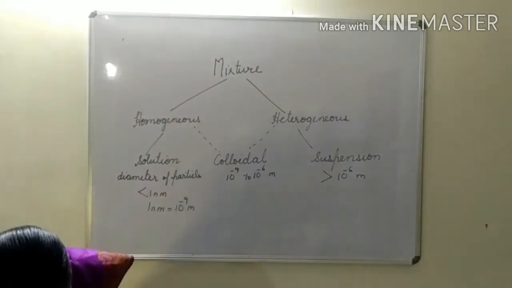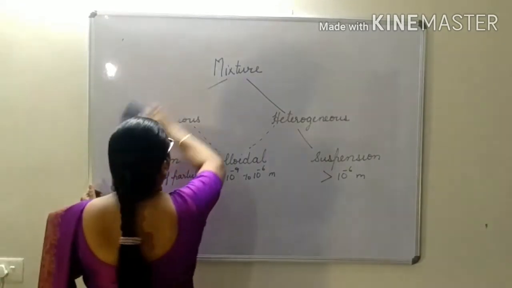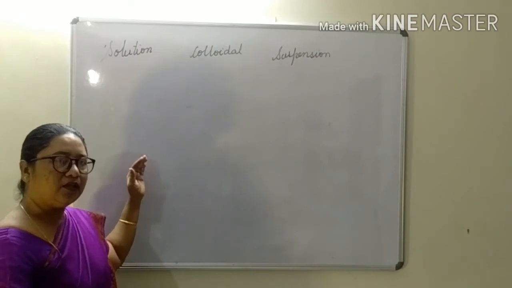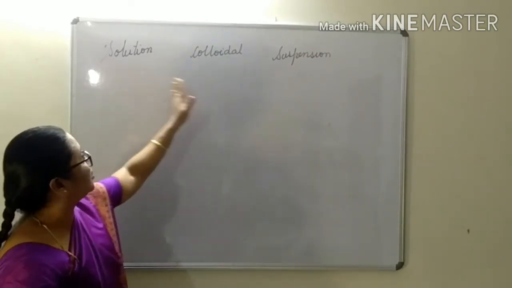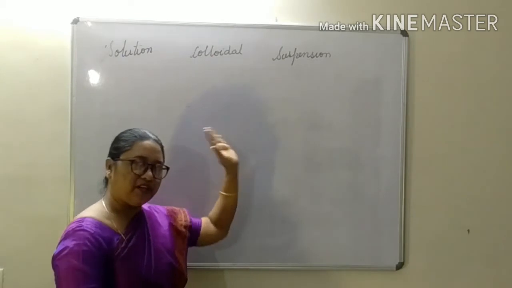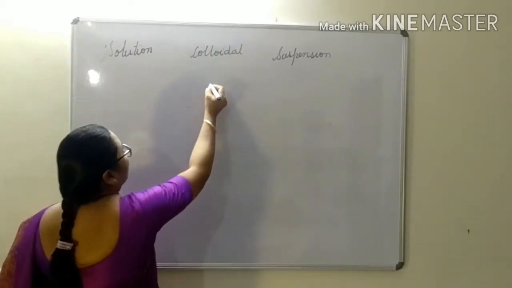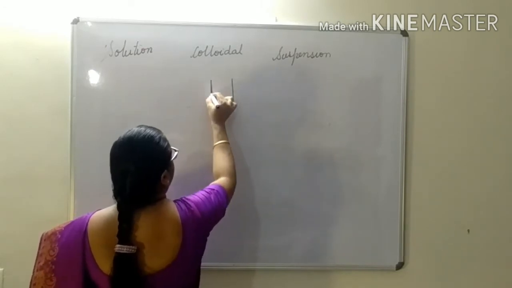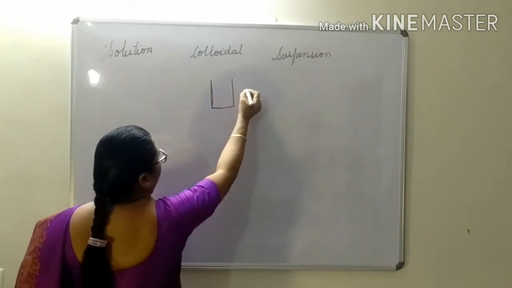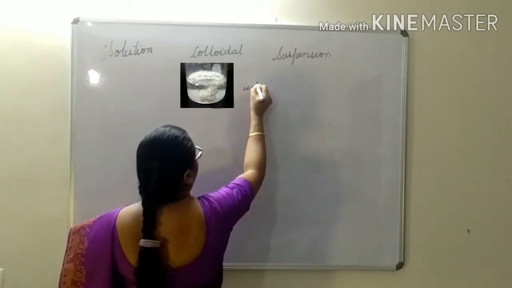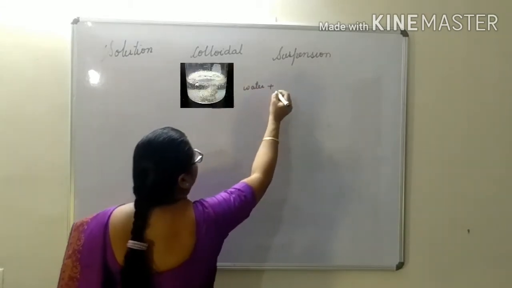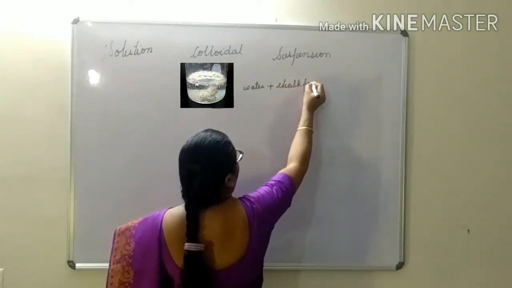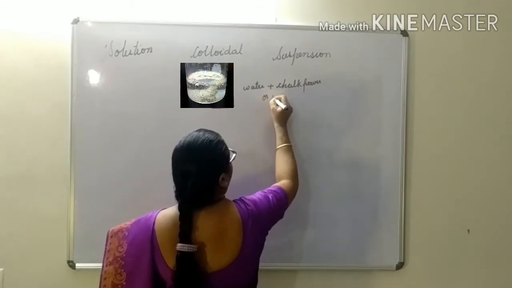Let's see one activity to see how solution, colloidal and suspension differ from each other. Let's take a glass of water. In this glass or beaker, I have put water plus chalk powder or wheat flour.